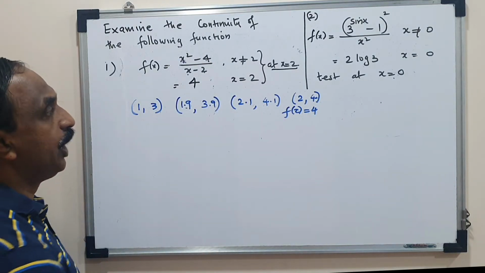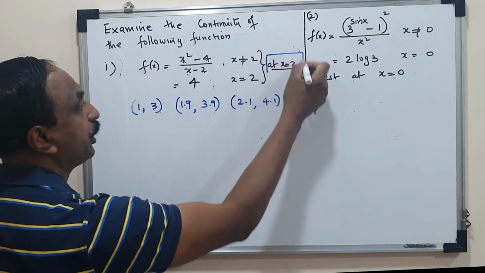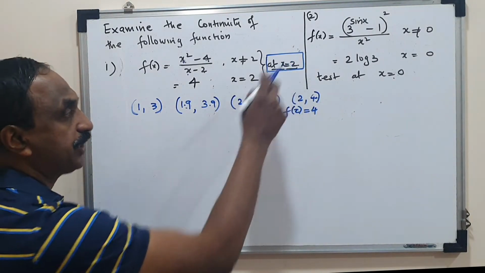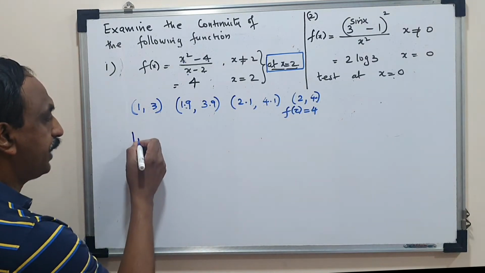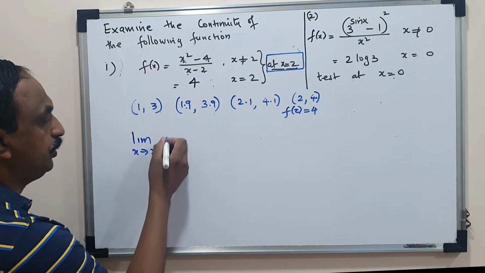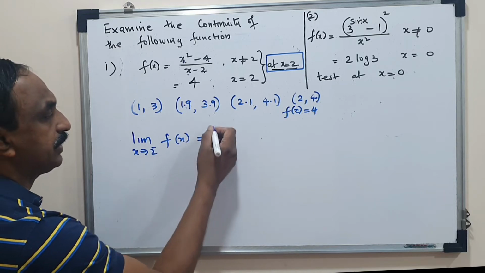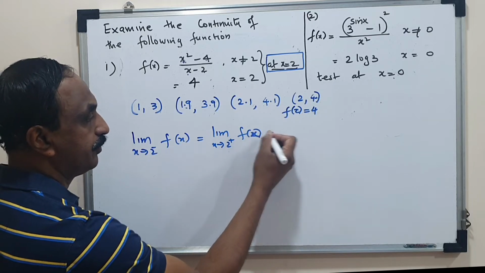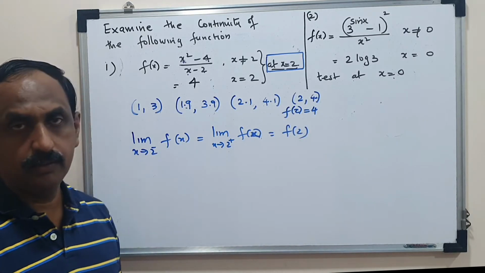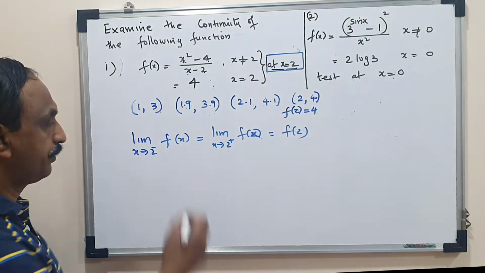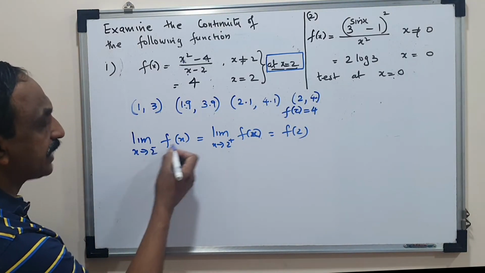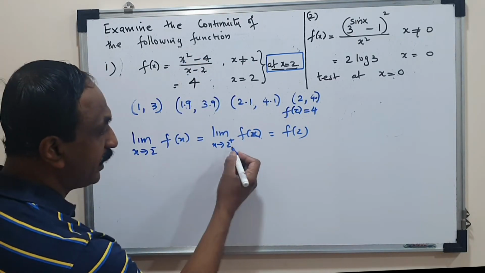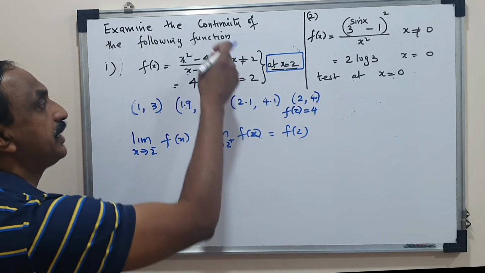For all other values of x other than 2, we need to substitute in this and get the value. Now we come to how do you check whether it is continuous at x equal to 2 or not. We learned just before in the definition, a function is continuous at x equal to 2 if the left hand limit at 2, right hand limit at 2 and f of 2, if all three are equal, then we say the function is continuous. But you know that when x is less than 2, the value of the function is x square minus 4 upon x minus 2. When the value of x is more than 2, the function remains the same.